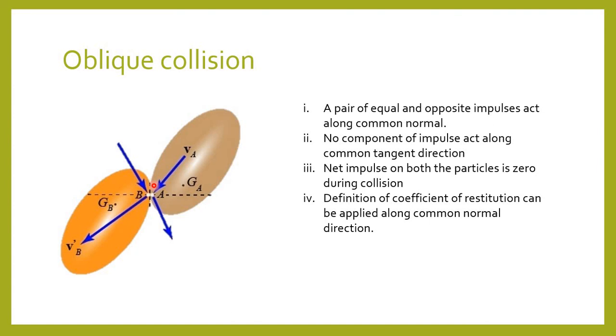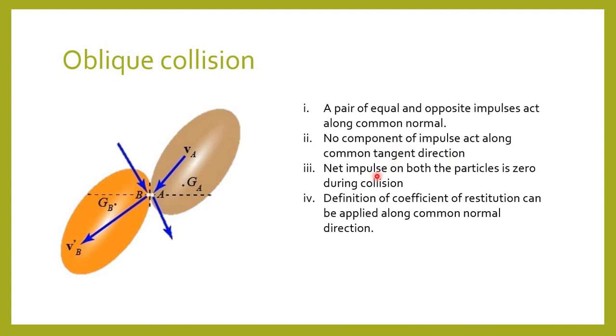A pair of equal and opposite impulses act along the common normal. Hence, linear momentum of individual particles changes along the common normal direction. If the mass of the colliding particles remains constant during collision, then we can say that the linear velocity of the individual particles changes during collision in this direction. The second point is, no component of impulse acts along the common tangent direction. Hence, linear momentum or linear velocity of individual particles, that is, if mass is constant, remains unchanged along this direction.